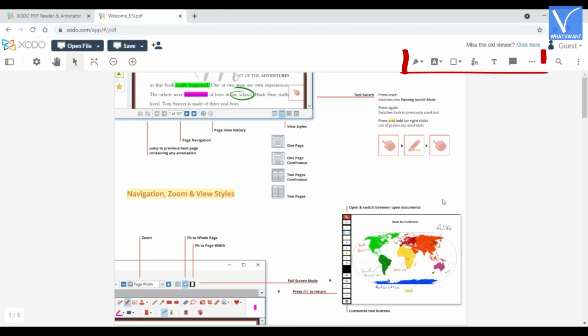On the top right of the window, you will find the annotation tools. Click on the document and use the tools to annotate the PDF. Later, click on the Save and choose the option from the list to save the file.